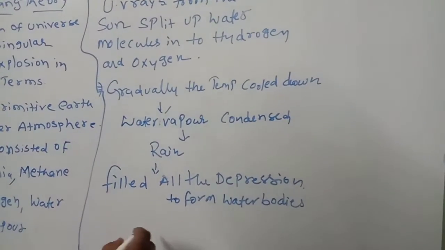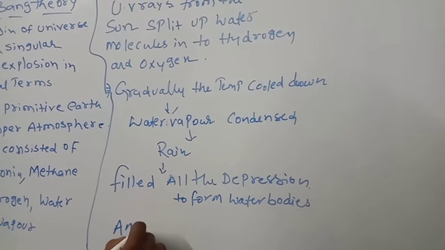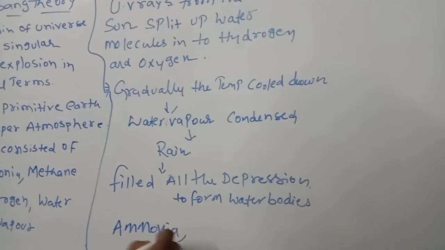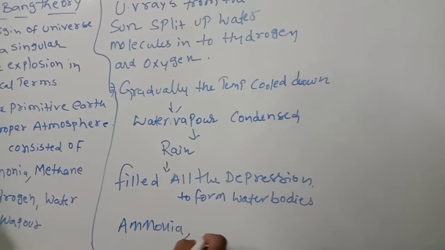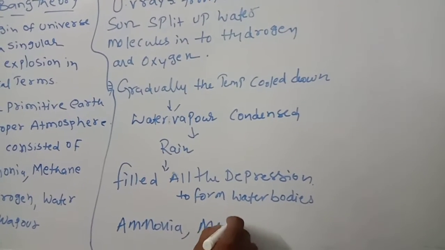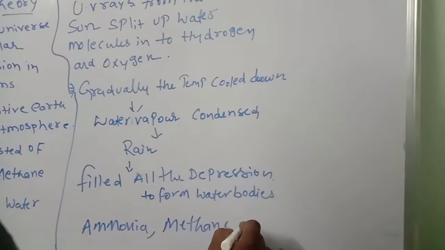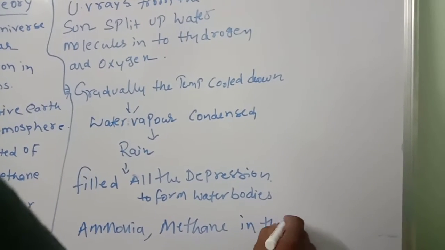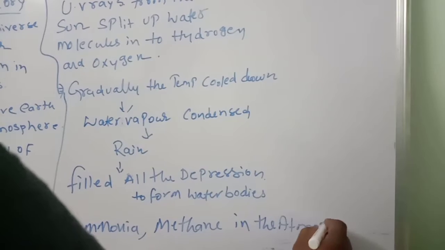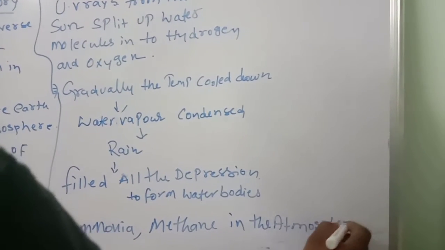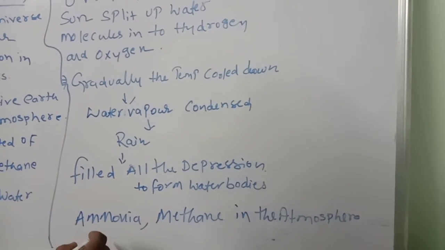So ammonia and methane in the atmosphere combined with oxygen.